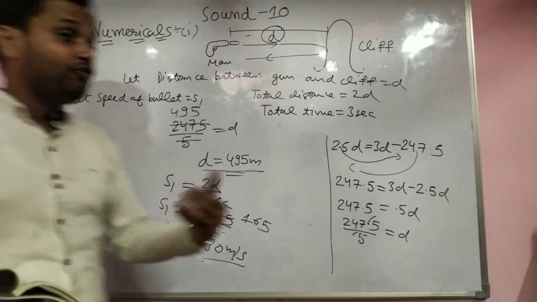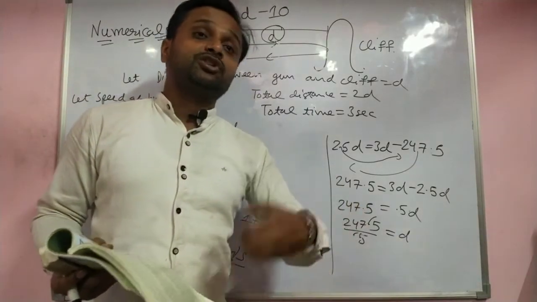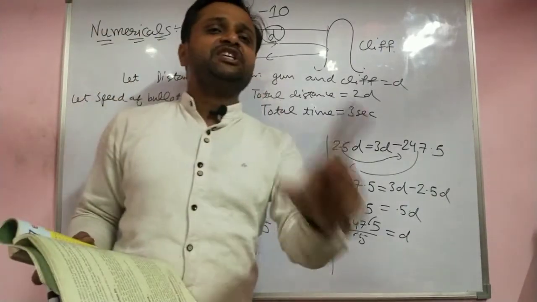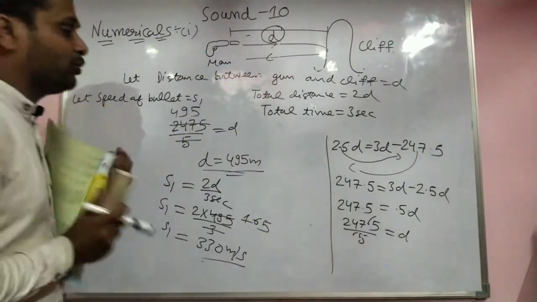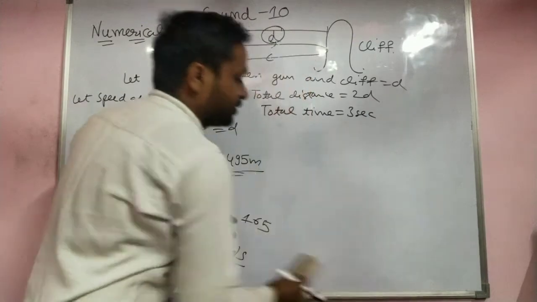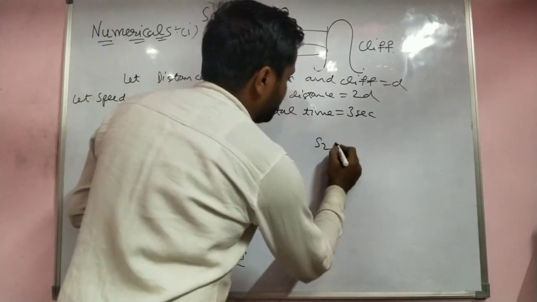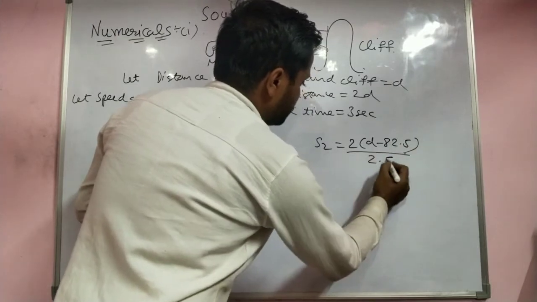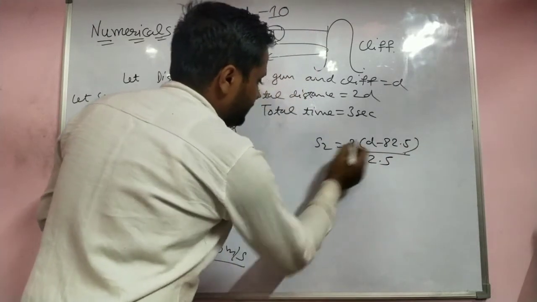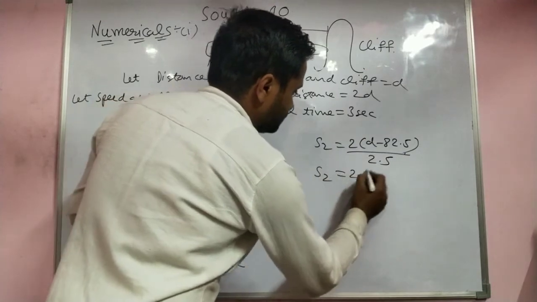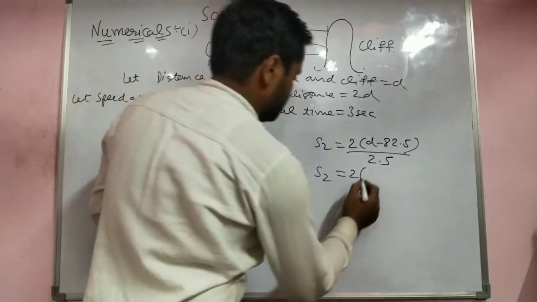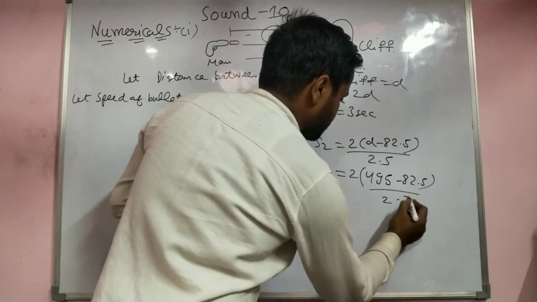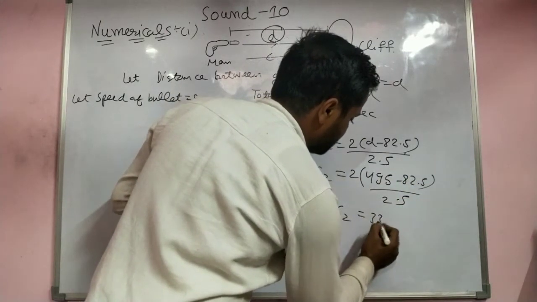If you find S2, the same answer of 330 will come. It proves that S1 equals S2. If you put D in the second equation and solve, the same answer will come.